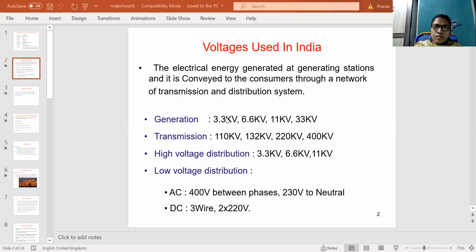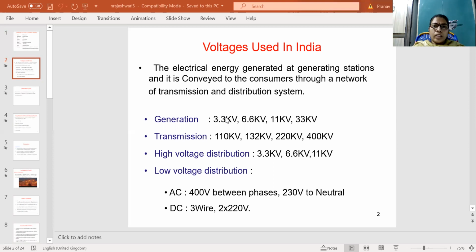From the transmission lines, it goes to the distribution network. So what is the distribution system? The distribution system collects the power from the transmission lines and distributes the electrical energy from the substations to the load centers or consumer premises.